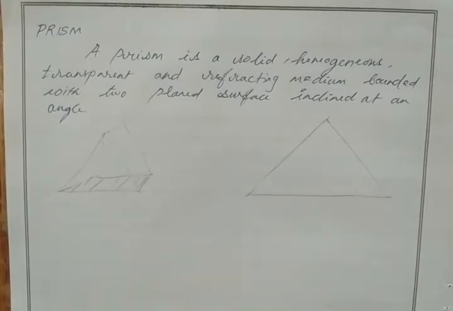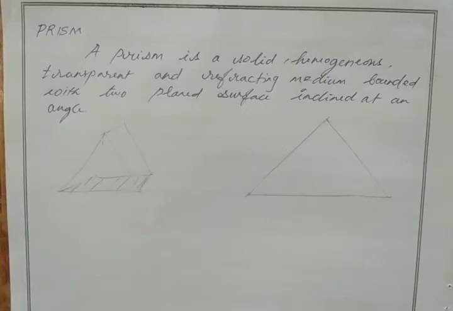So critical angle is the one when we incident the light and the refracted ray does not go towards the another medium. Instead of that, it goes along the interface between the two mediums. The refracted angle becomes 90 degrees. So that incident angle is known as critical angle. Okay, we said grazing emergence.